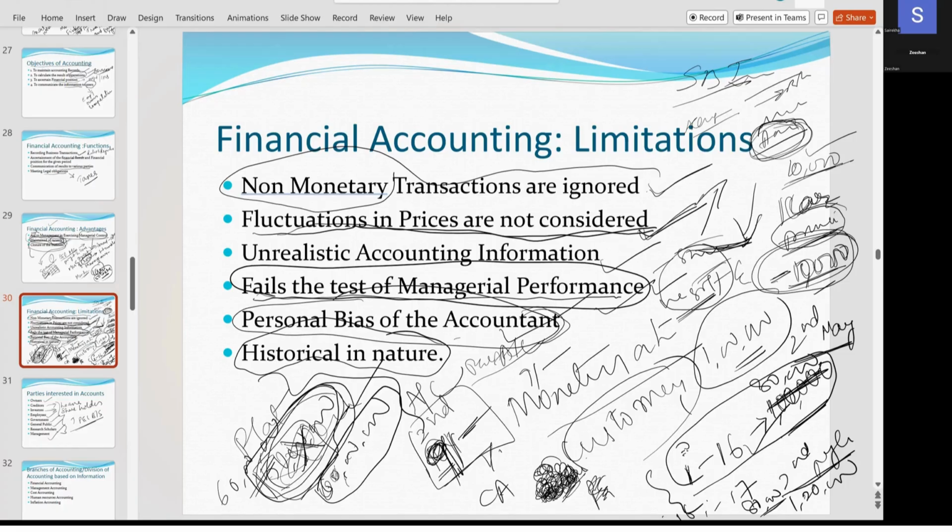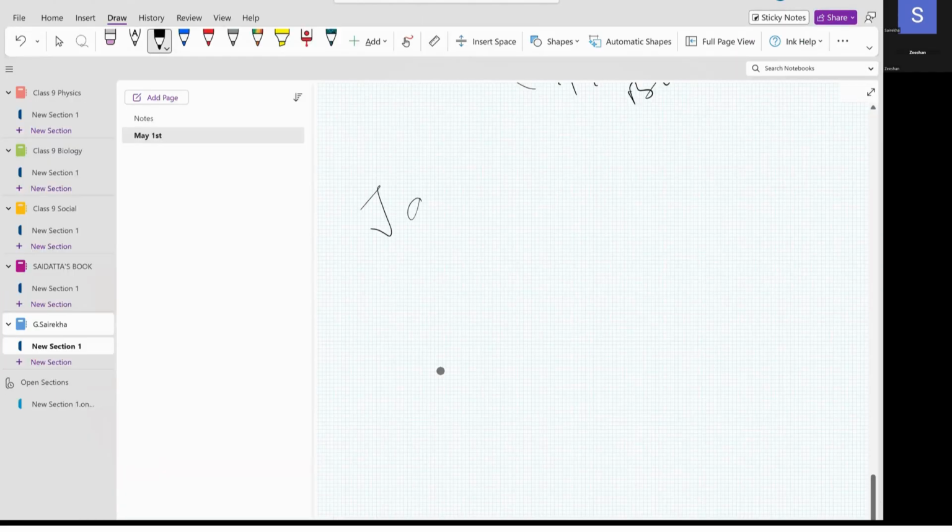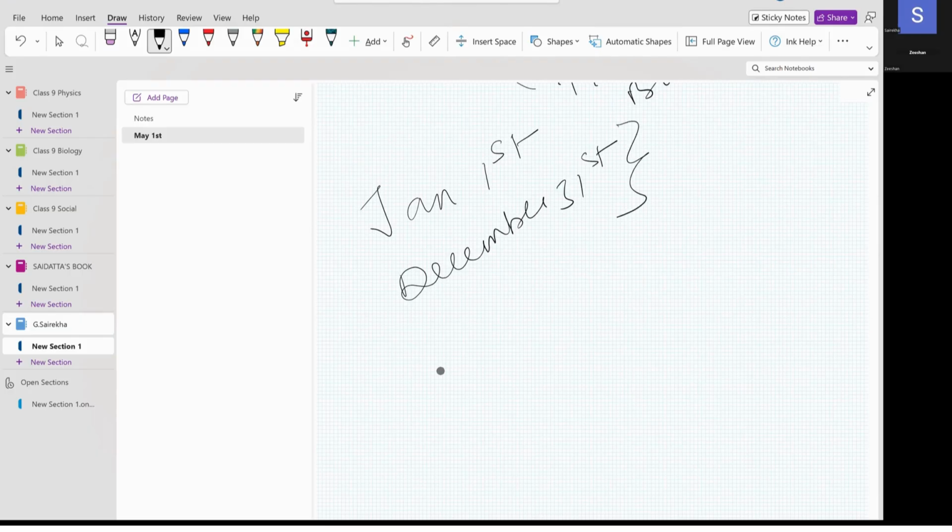What is the calendar year? When does it start? Calendar, when does it start from? January 1st. Okay. When does it end? December 31st. So it starts from January and ends on December 31st.